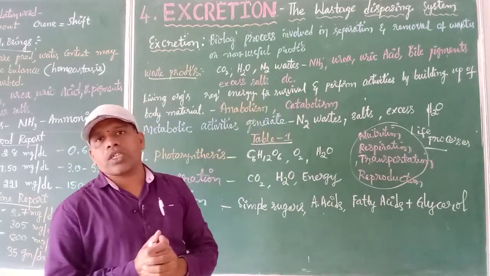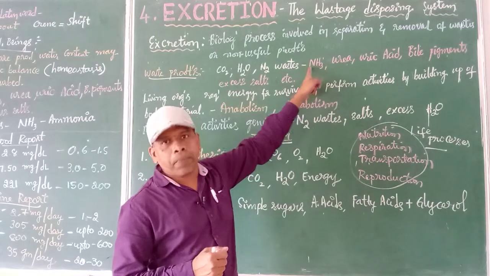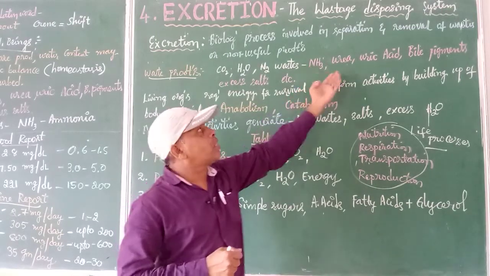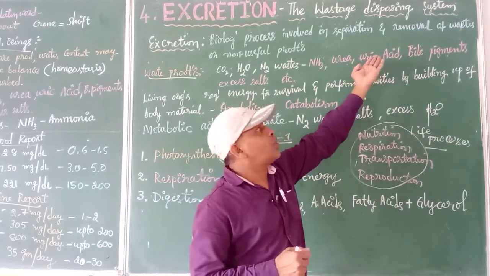What type of nitrogenous waste materials? So first type of the nitrogenous waste material is ammonia. NH3 means ammonia. Second type of waste material is urea, and third type of the waste material is uric acid.